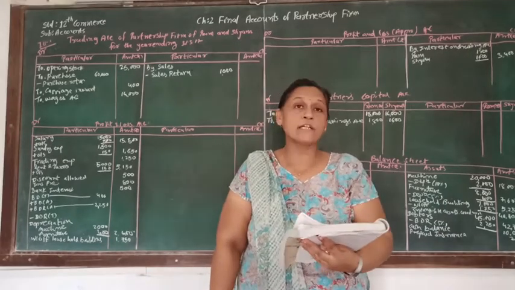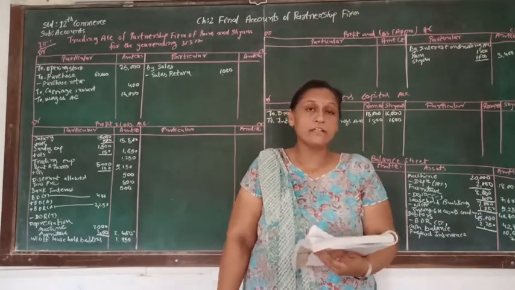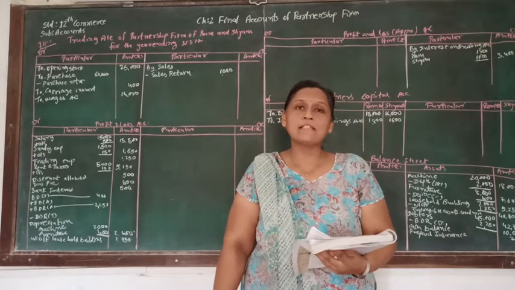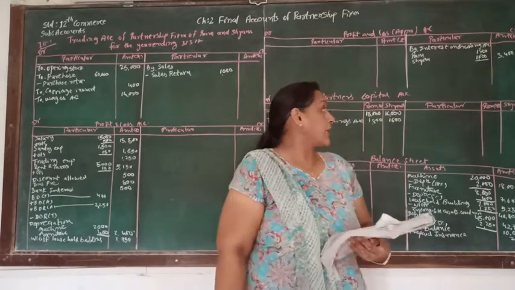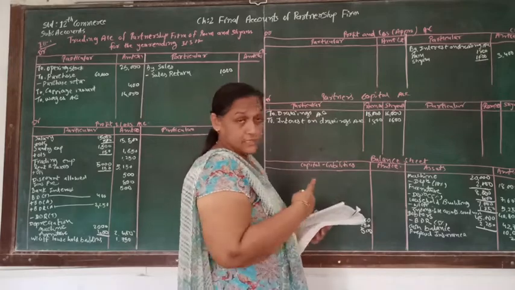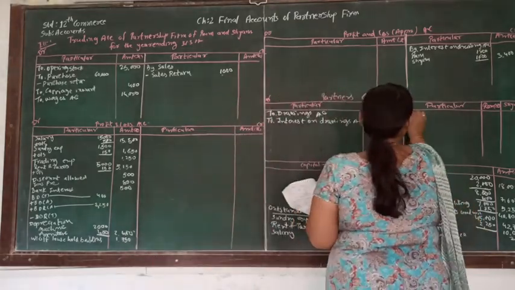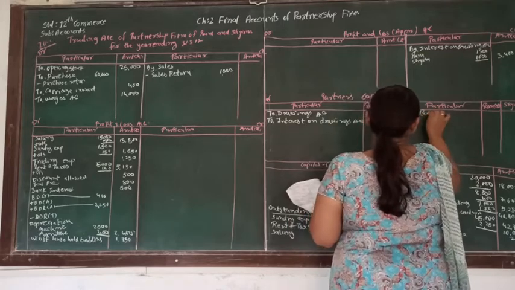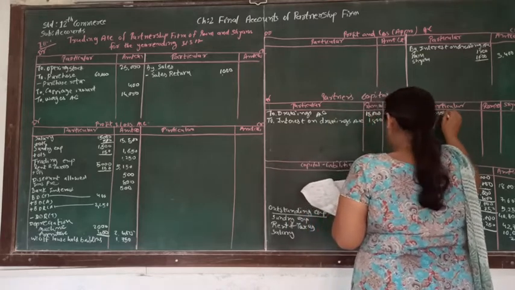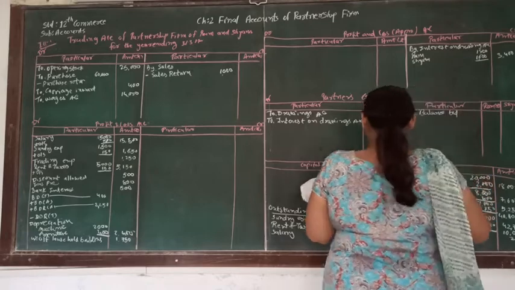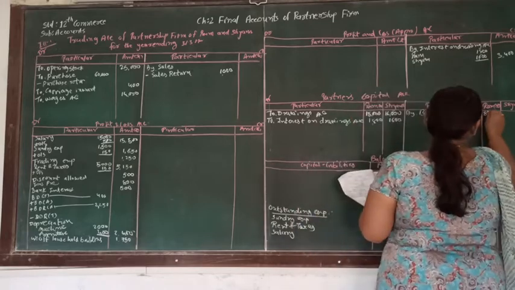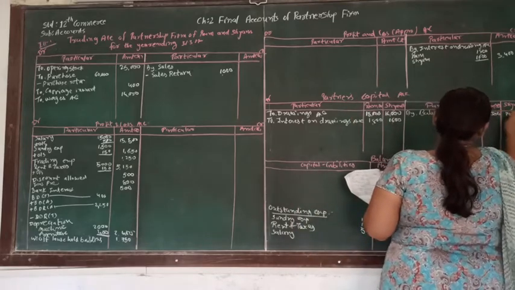Let's see the credit balances. On the credit side, the very first balance is for the capital. Balances of the capital account are supposed to be written in the capital account, that we are going to write down by balance brought down. So that balance for Ram is 80,000, and for Shyam it is 70,000.